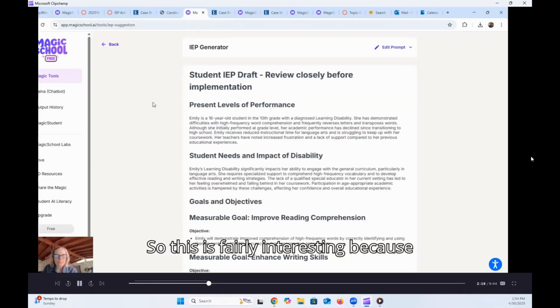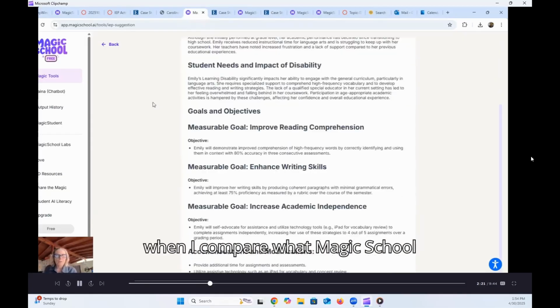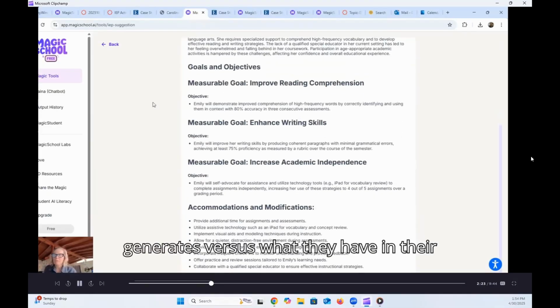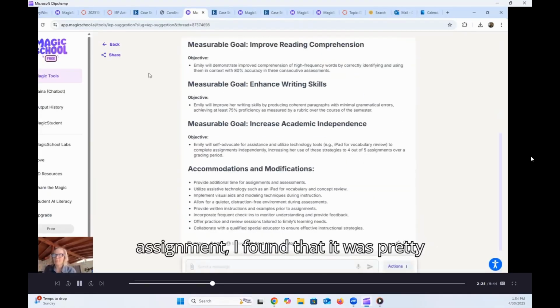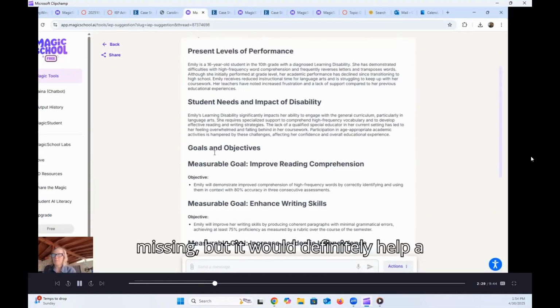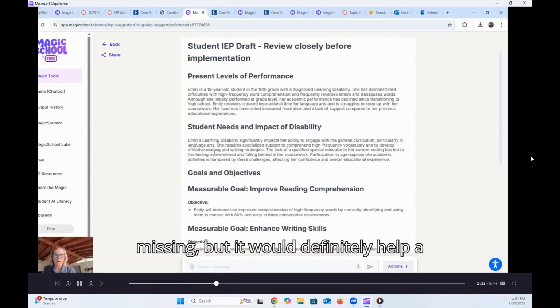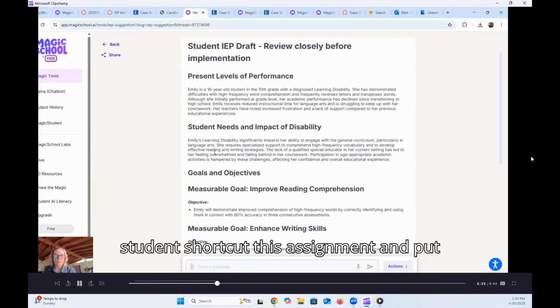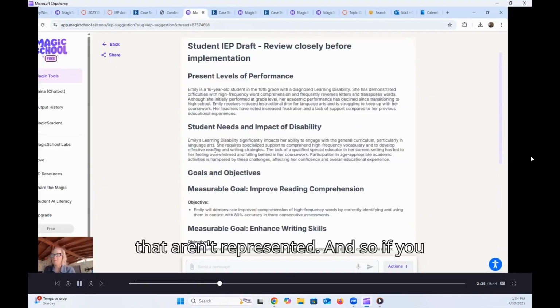This is fairly interesting because when I compare what Magic School generates versus what they have in their assignment, I found that it was pretty close. There are some things that are missing, but it would definitely help a student shortcut this assignment and put more time into some of the other areas that aren't represented.